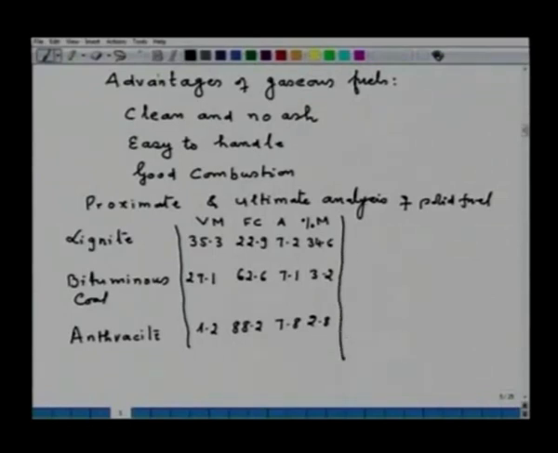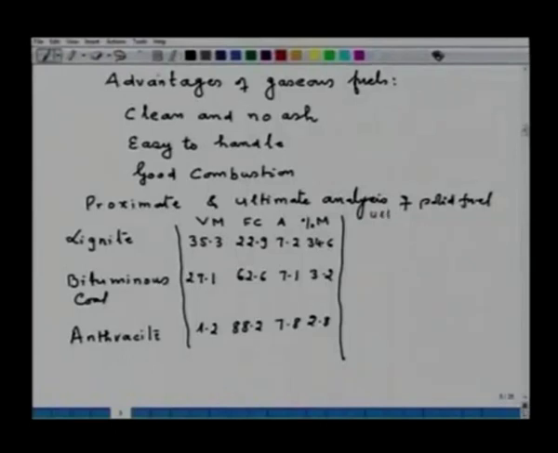Now, what is interesting is to write down the ultimate analysis, because if you want to find out the quality of the fuel, then we have to find out how much energy it can release, that is, what is the calorific value of the fuel, and for that we need the ultimate analysis. Now, the ultimate analysis, as all of us know, is given in terms of carbon, hydrogen, nitrogen, oxygen, sulfur and ash.